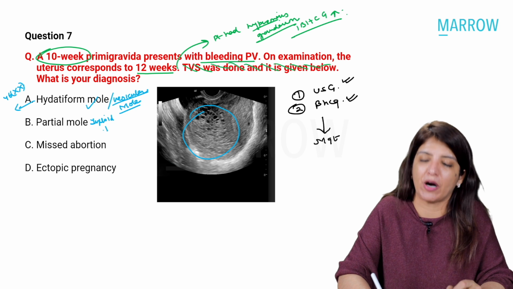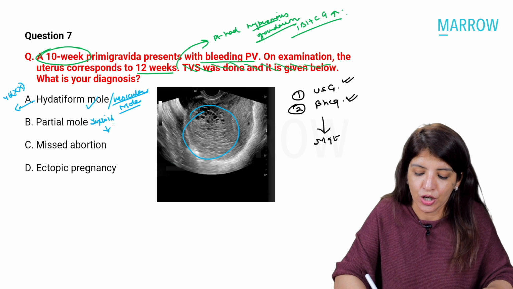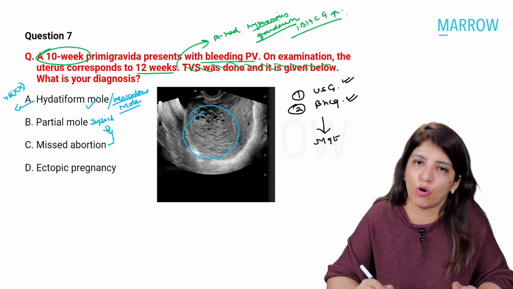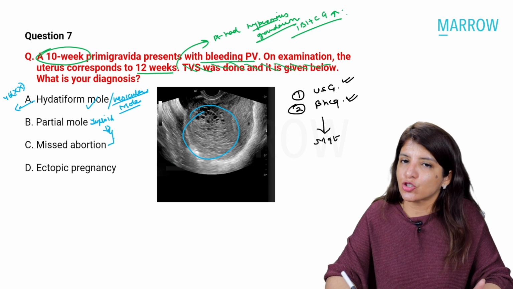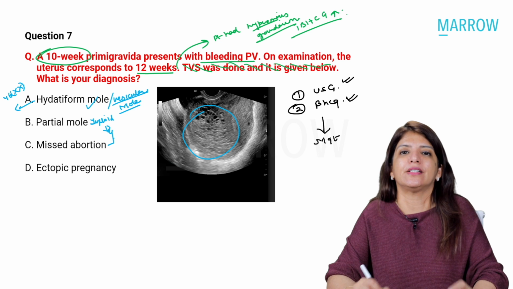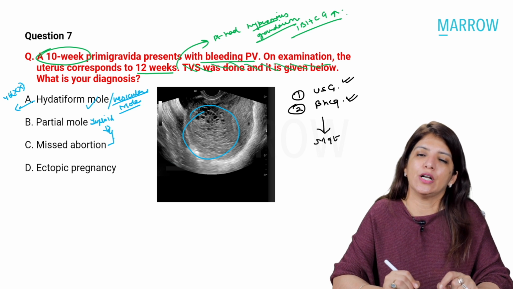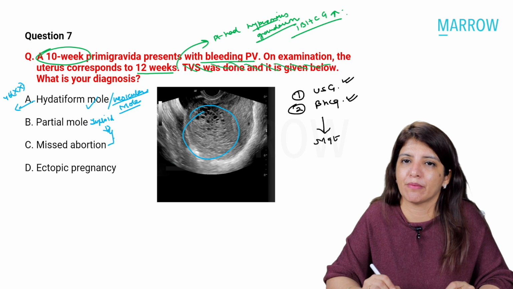And in case of partial mole, when you do an ultrasound, you are going to get a picture very similar to incomplete abortion, right? And in ectopic pregnancy, what do you get? What is the diagnostic marker for ectopic pregnancy on ultrasound? Tell me, what is the diagnostic marker?